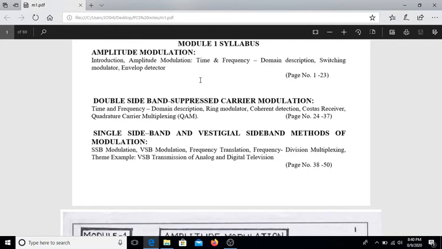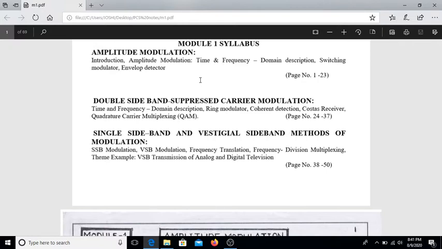In this time and frequency description, how do we define it with respect to time and frequency, that is the use of amplitude modulation. What is the need for modulation? The first is to reduce the height of the antenna, avoid mixing of signals, increase the range of communication, allow multiplexing of signals, allow adjustment in the bandwidth, and improve the quality of reception. These are the needs for modulation.